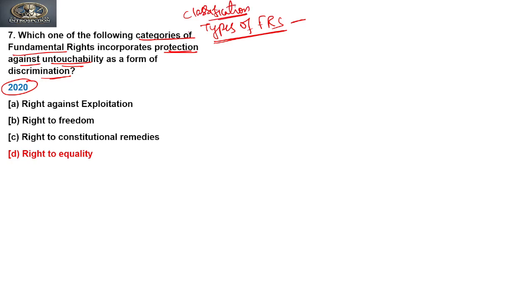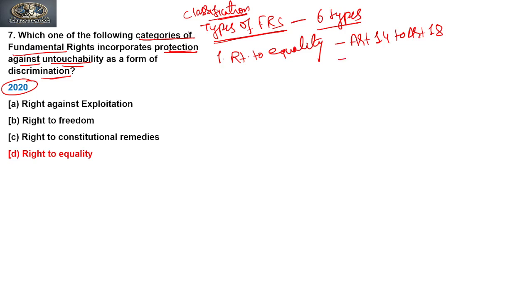There are 6 types of fundamental rights. The first is right to equality. This right to equality includes Article 14 to Article 18 of the Constitution, that is, Article 14, Article 15, Article 16, Article 17 and Article 18.